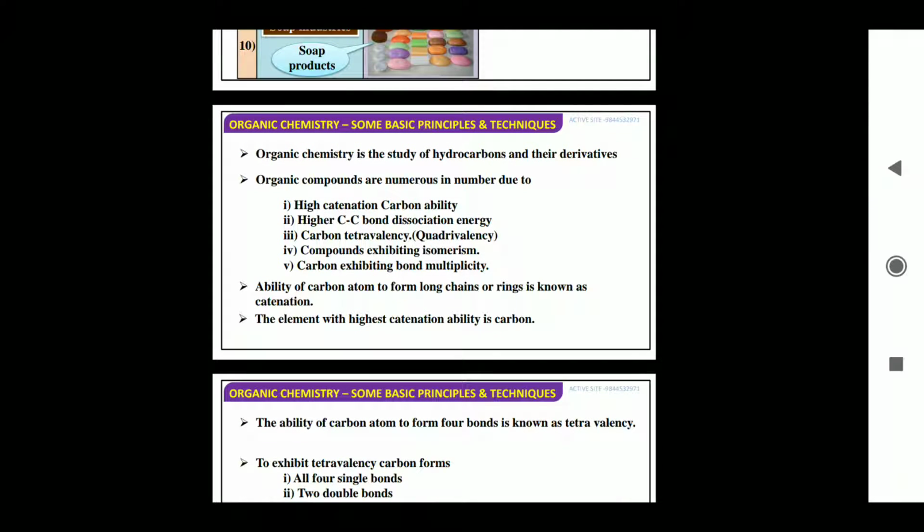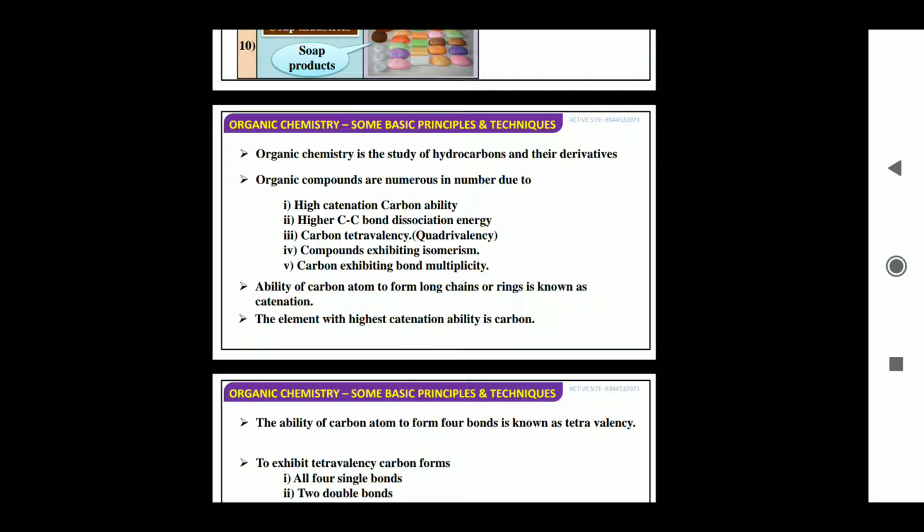So next, moving on to the next one, organic chemistry is the study of hydrocarbons and their derivatives. The organic compounds are numerous in number due to high catenation ability of carbon, and due to higher C-C bond dissociation energy. As I told you, carbon has 4 electrons, so it forms tetravalency because it cannot lose its electrons. It is very difficult to lose 4 electrons and to gain also. So normally carbon shares the electrons and forms covalent compounds. That is why we say carbon has tetravalency, that is 4 electrons in its outermost shell.